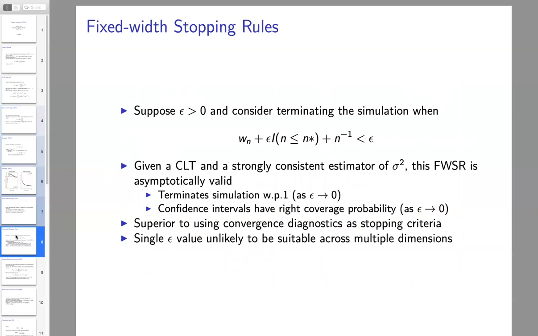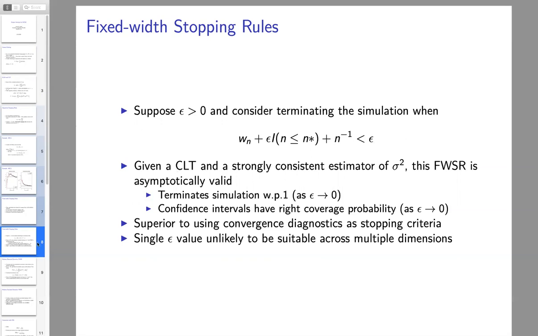All right, so we need to be a little bit more precise about fixed width stopping rules. So suppose epsilon is positive, and we're going to consider terminating the simulation when the width of our interval plus some small term, epsilon times an indicator that says don't check until you have n star draws, there's no restrictions on n star, plus 1 over n, is less than epsilon. All right, we need these to push the theory through.